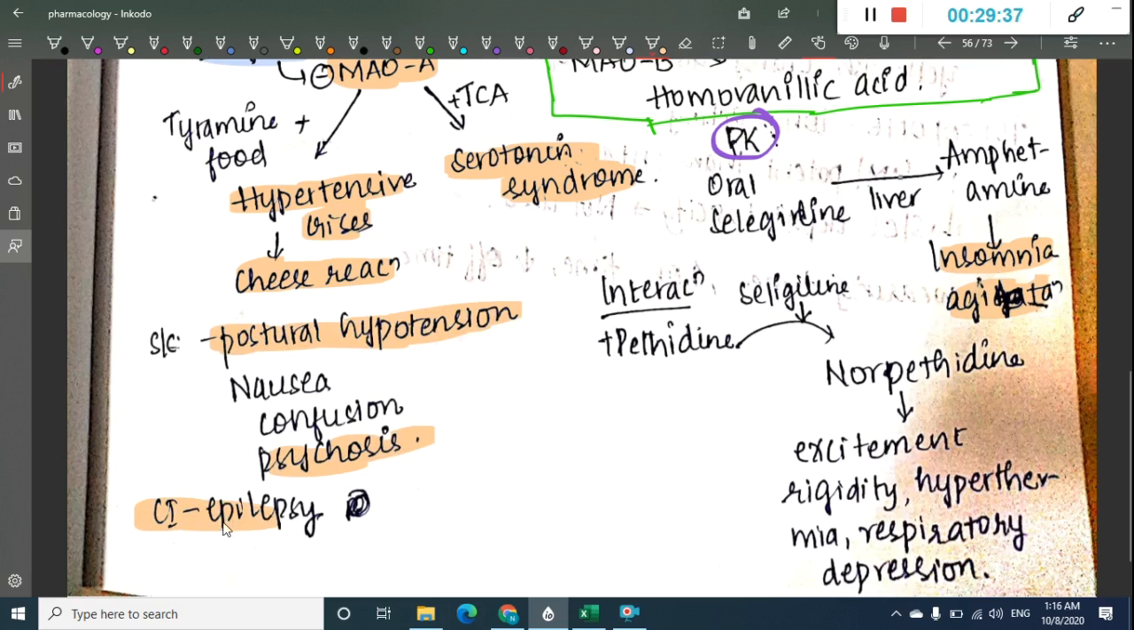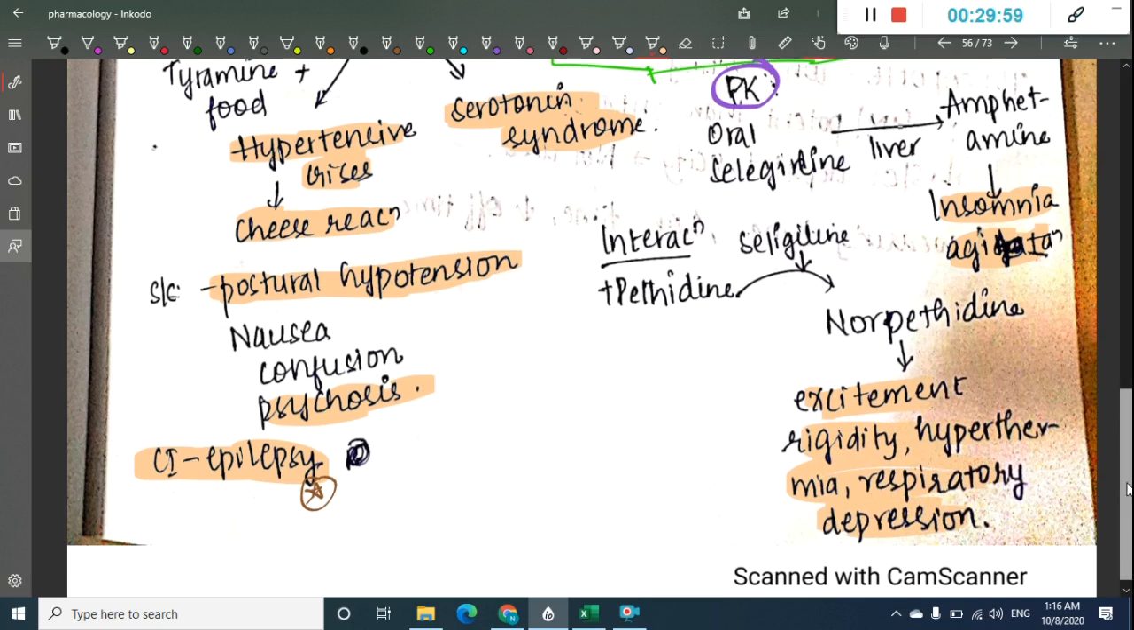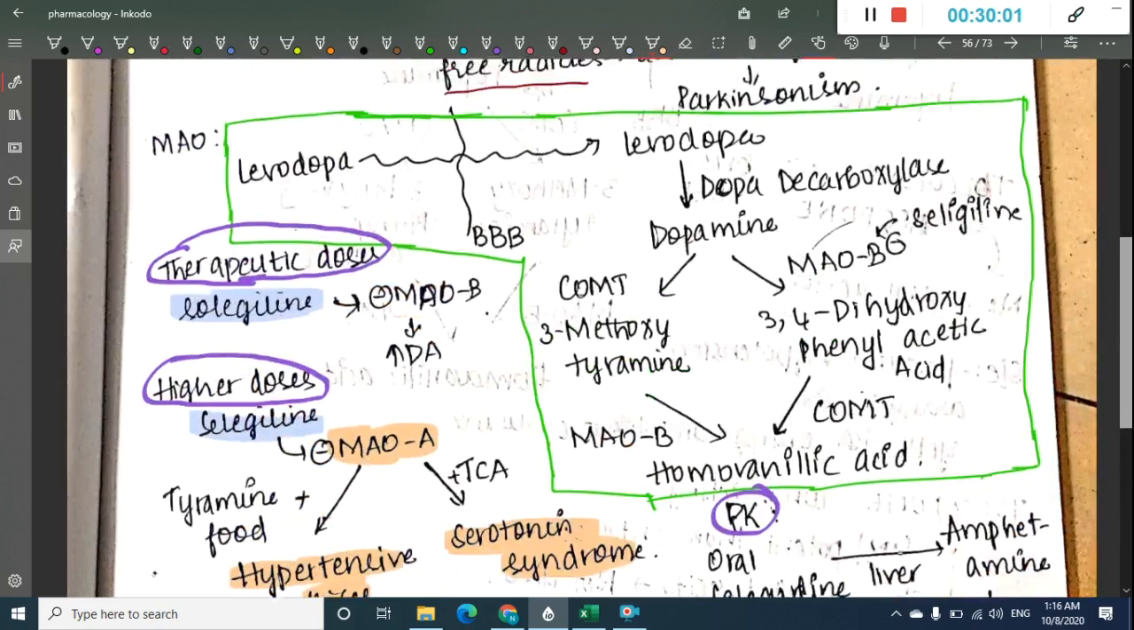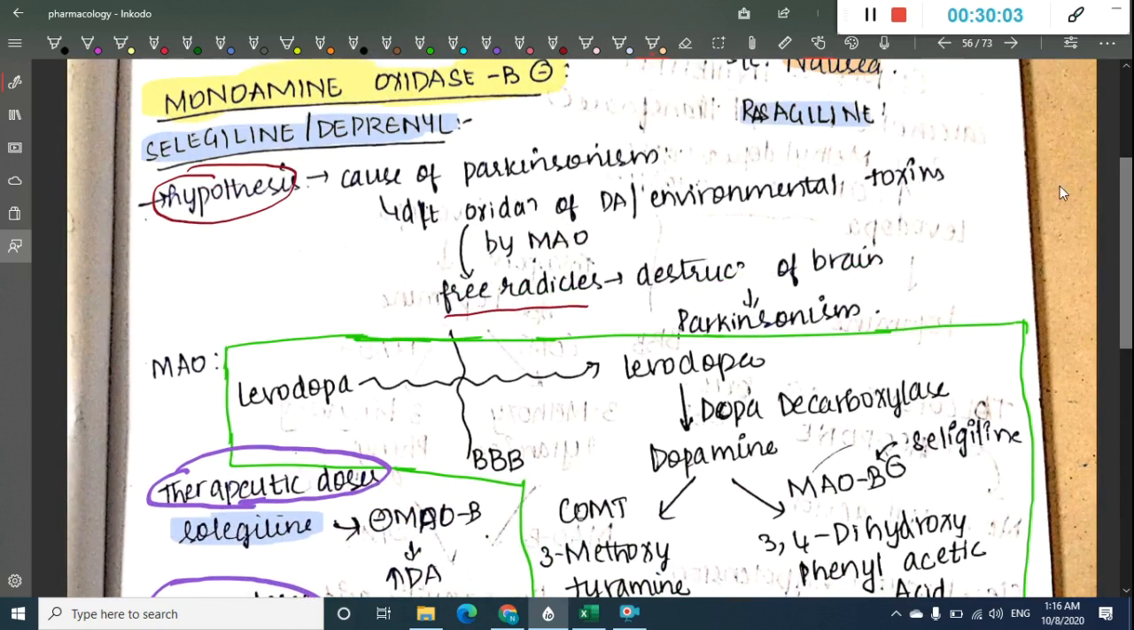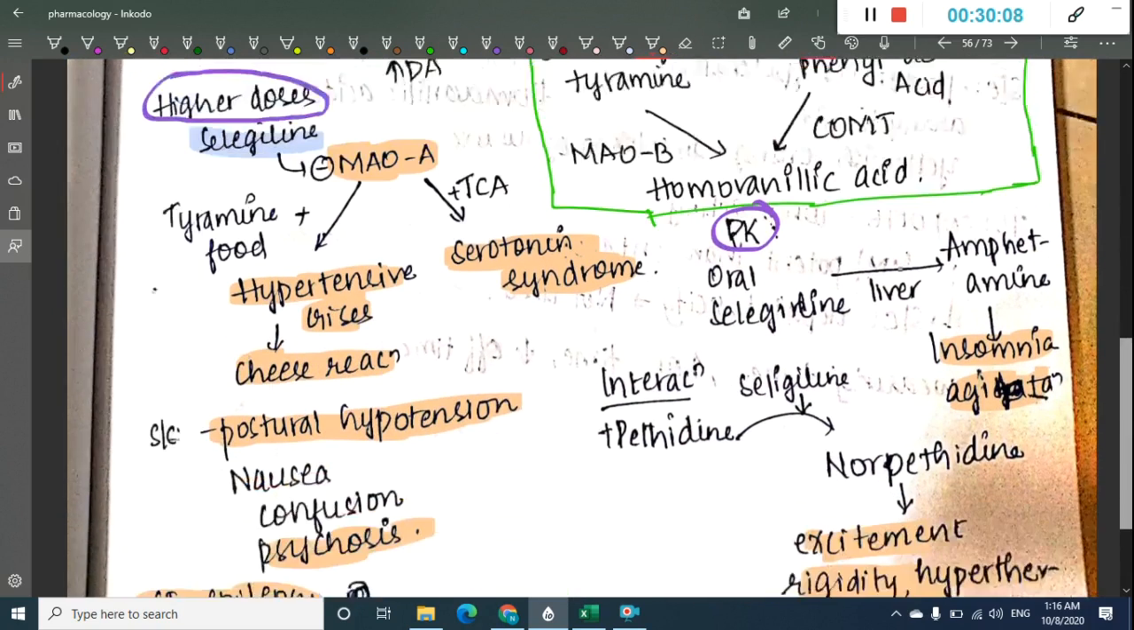Selegiline is contraindicated in epilepsy. This is very important. Remember, it is contraindicated in epilepsy. There are some interactions. Selegiline will also convert pethidine to norpethidine. Once it converts pethidine to norpethidine, it causes side effects like excitement, rigidity, hyperthermia, and respiratory depression. So this is about selegiline or deprenyl, which is a monoamine oxidase B inhibitor.